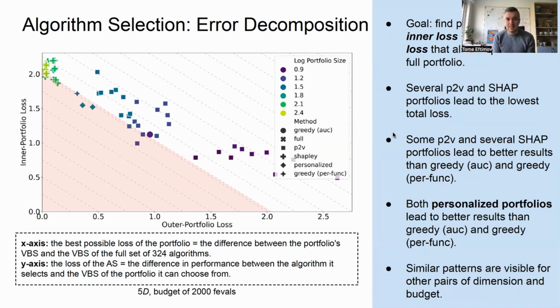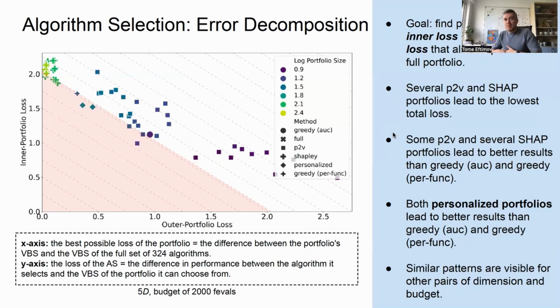So we can measure if the best performing algorithm is actually included in the portfolio. And on the epsilon axis, we have the difference in performance between the algorithm it selects and the virtual best solver of the portfolio it can choose from, so within the same portfolio that is selected by our approach. What we can see here is that several performance2vec and Shapley-based portfolios lead to the lowest total loss. Also, some performance2vec and Shapley portfolios lead to better results than greedy, and overall, compared with the greedy per function baseline, both personalized portfolios lead to better results.